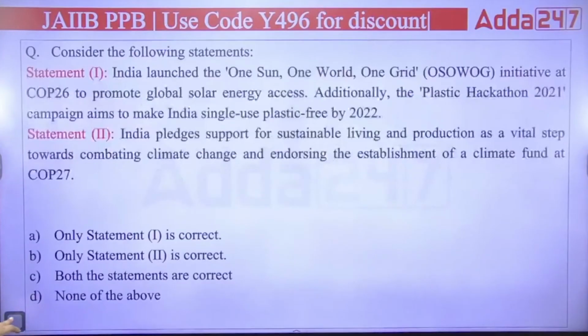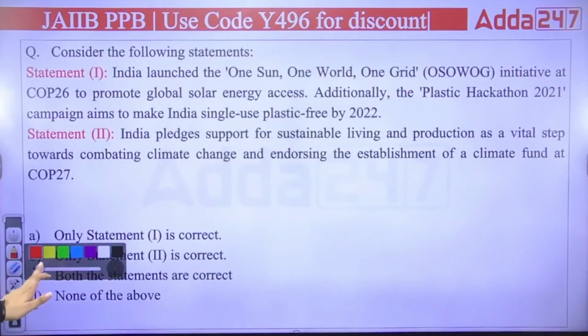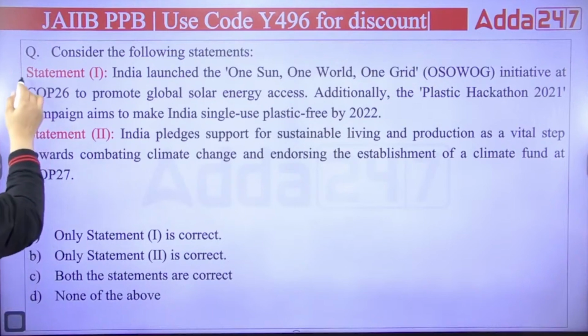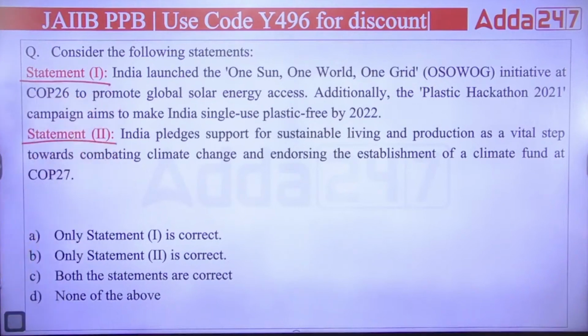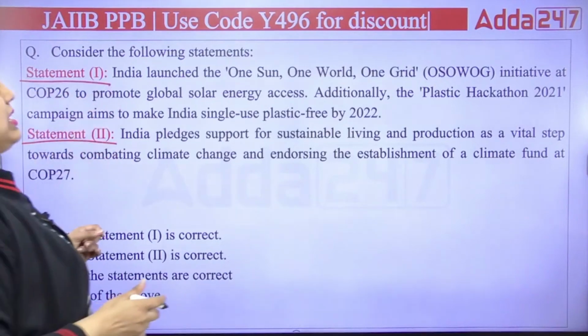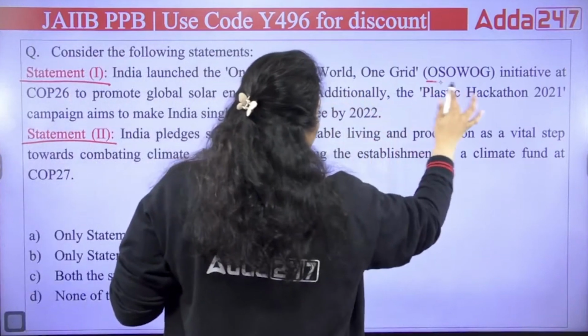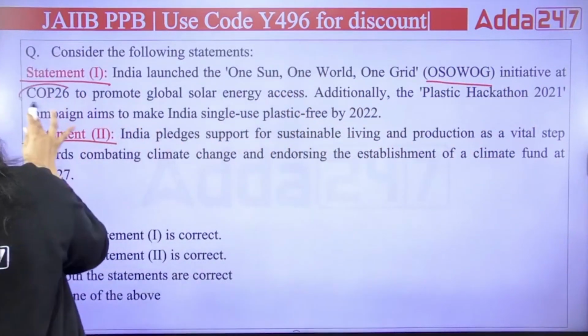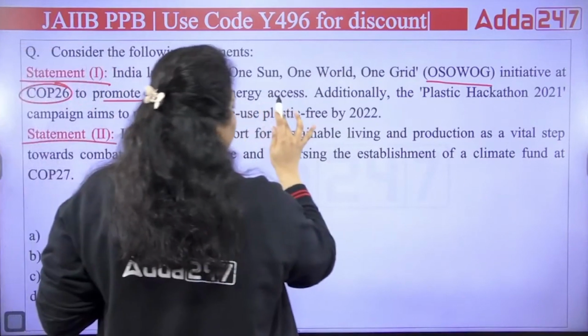Let's start with the first question, which is about climate change. First question is asking: consider the following statements and answer which statement is right or wrong. First statement and second statement have been given to us. First is saying India launched One Sun, One World, One Grid, OSOWOG, initiative at COP26 to promote global solar energy access.